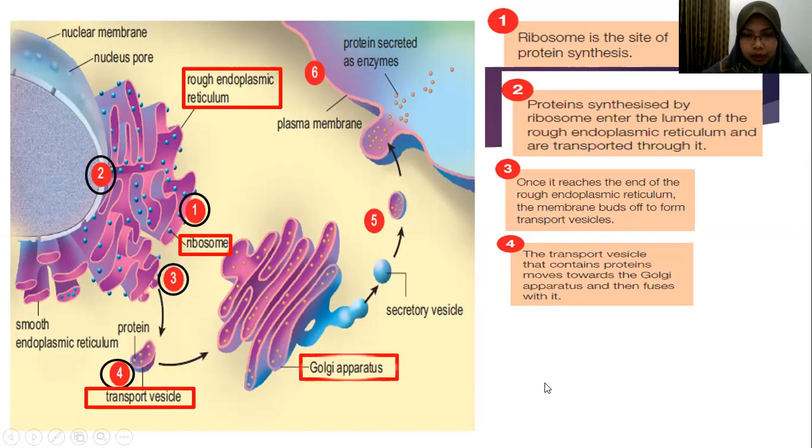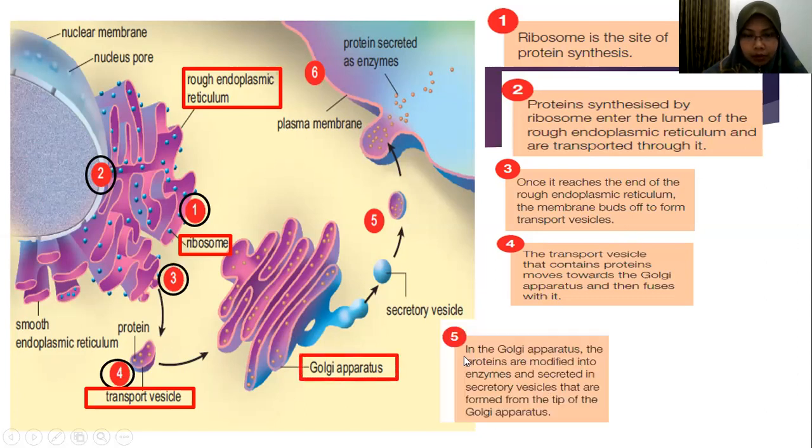So what happens in the Golgi apparatus? Number 5, in the Golgi apparatus, the protein is modified into enzyme and secreted in the secretory vesicle that is formed from the tip of the Golgi apparatus. So there is one more vesicle, we call it secretory vesicle.